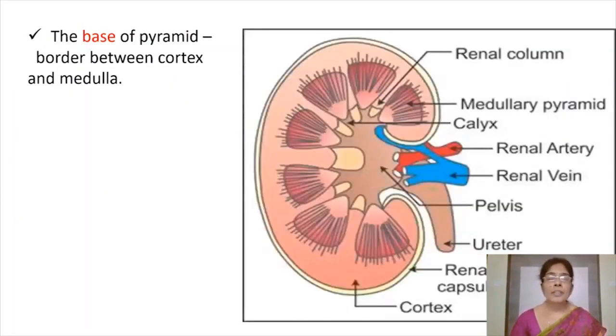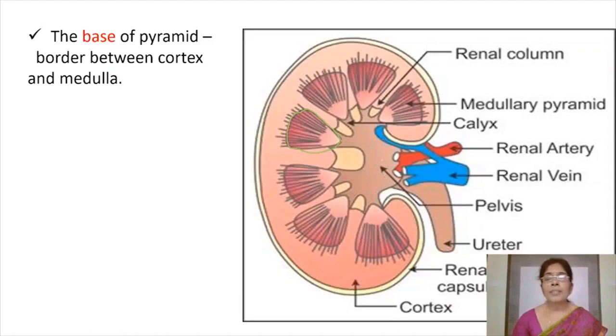Next, if we observe each medullary pyramid, this is one medullary pyramid. These medullary pyramids are cone-shaped. The broad bases of these pyramids originate at the junction of cortex and medulla, and they terminate at the pelvis.